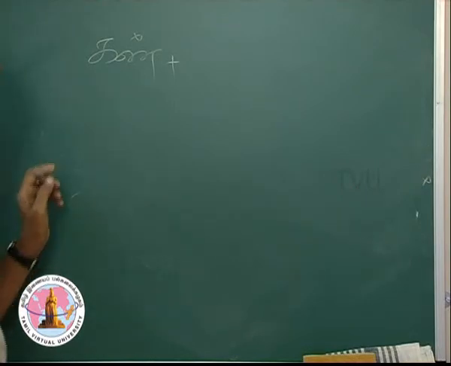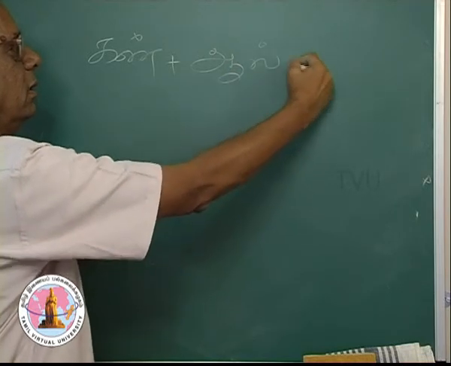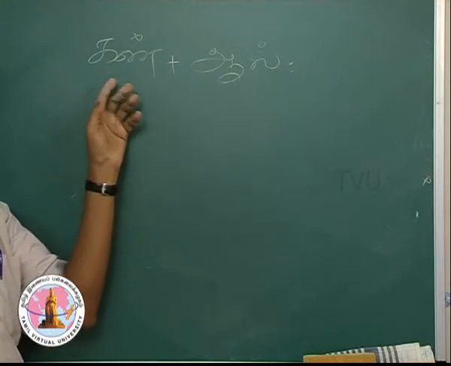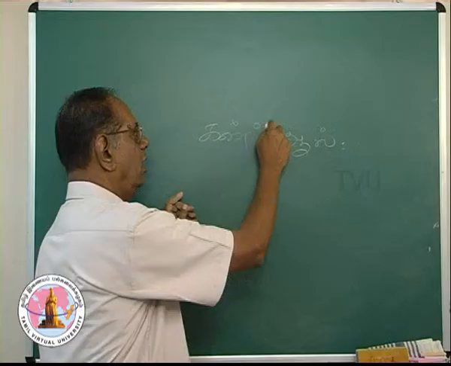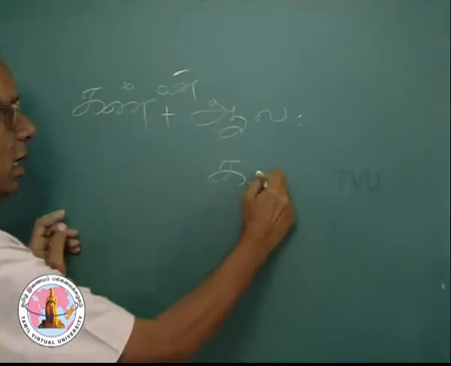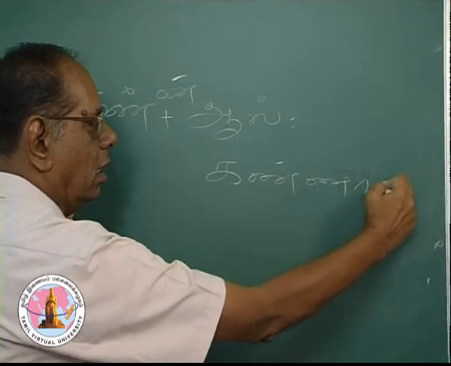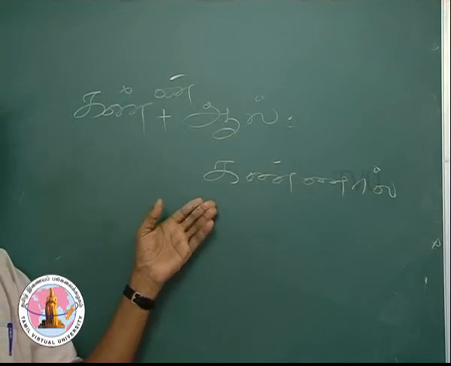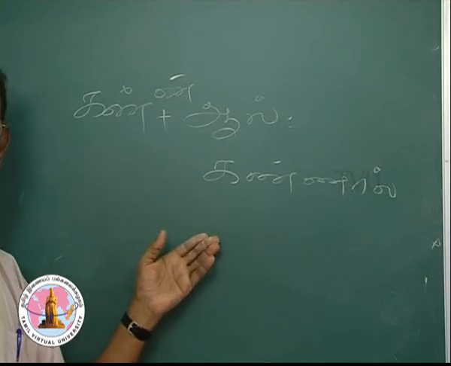Can you know? I add Aal with this, what will happen? This is a 2-lettered word ending with a consonant. So, naturally the consonant gets doubled. So, this will become Kannal. With the eyes. We look with the eyes. We see with the eyes. The next we see in the next class.